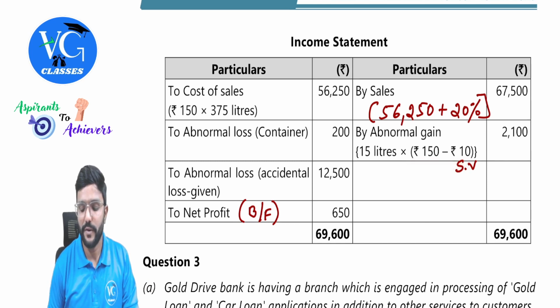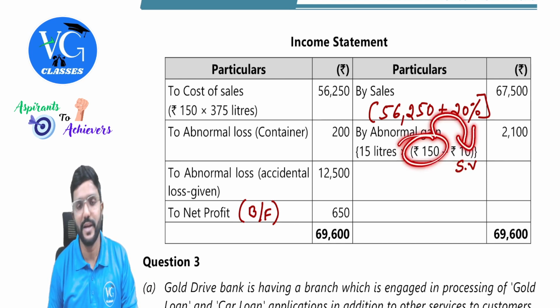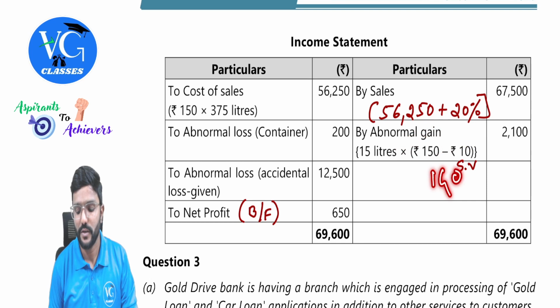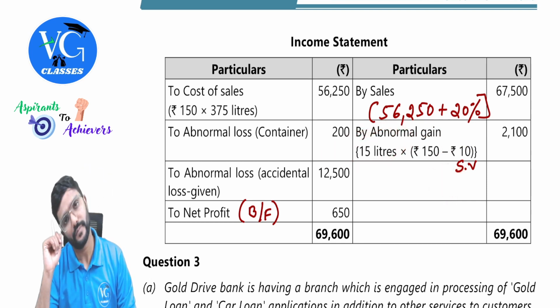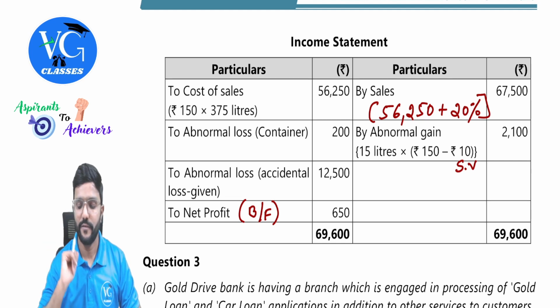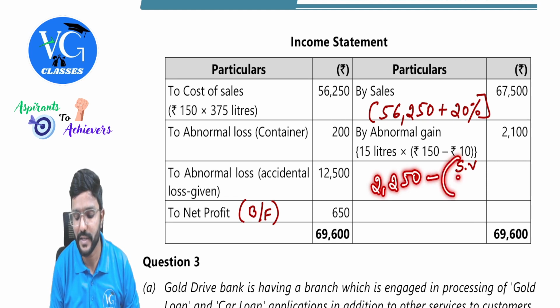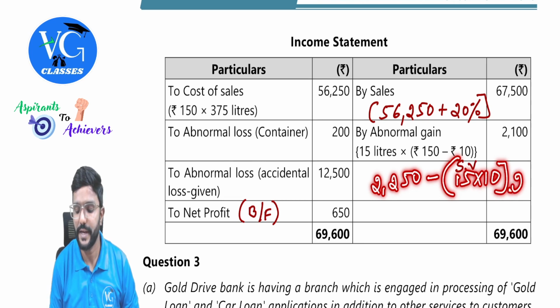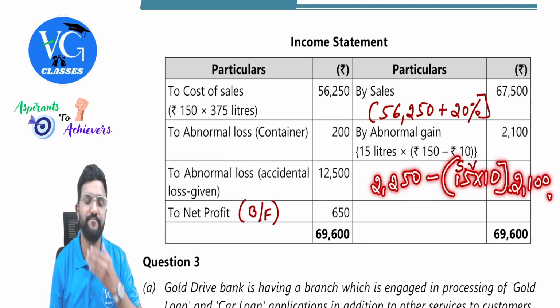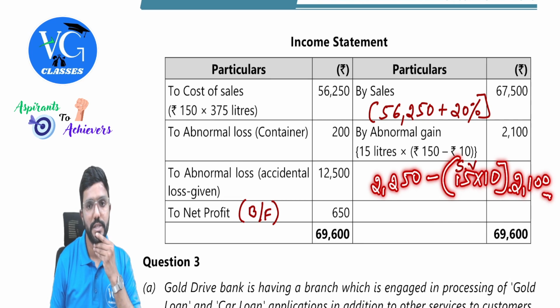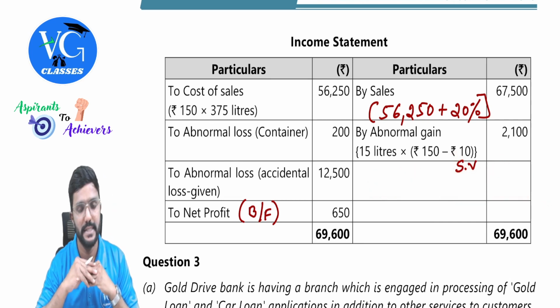And here actually they have done the net calculation. That is 150 is the cost minus the scrap value of 10 rupees. So what is the net gain? 140. 140 into 15 liters. Is that clear? Or else, 2,250 is the value of abnormal gain. From that, reduce the scrap value. How much is the scrap value? 15 into 10 rupees, 150. So we'll get the net abnormal gain. Got it, people? Yes. Sure.